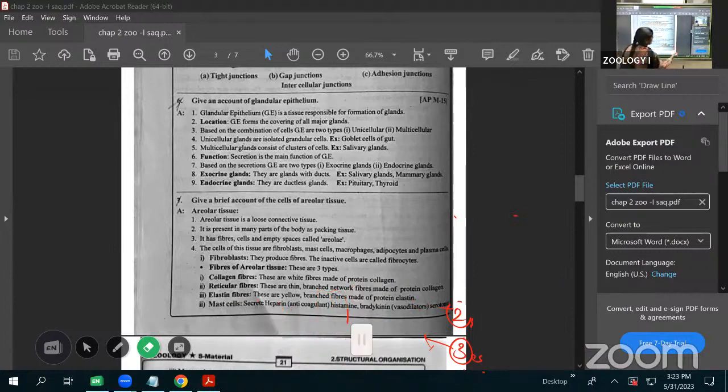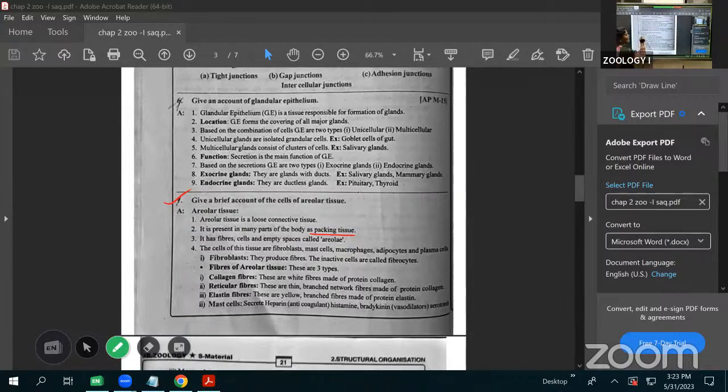Next one is the areolar connective tissue. Here, among the connective tissues, one type of tissue is called the areolar connective tissue. Mainly the areolar connective tissue is the packaging tissue. For packaging, between two organs and two organ systems, any space that is there is packed by this type of tissue. That's why we call it a packaging tissue.